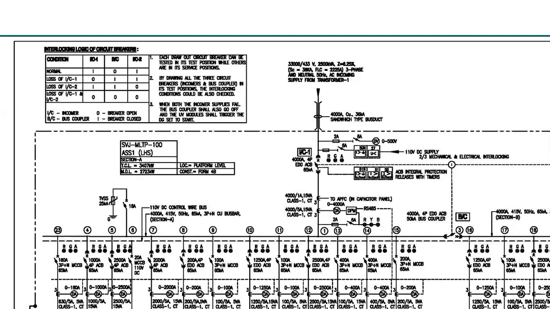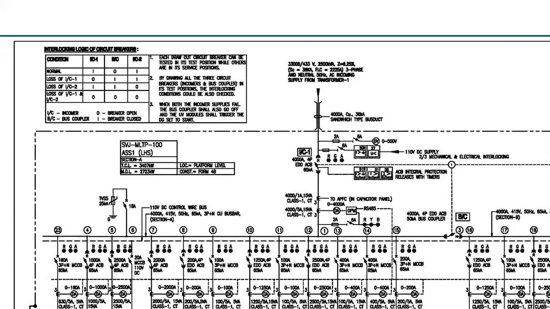So whatever supplies this particular section was giving, that is not available. But we cannot allow this to happen because there are a lot of important supplies which are going through this incomer. So what is the operational activity done here? Here comes this bus coupler.